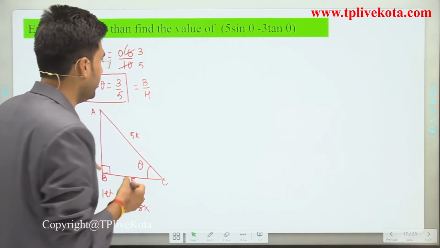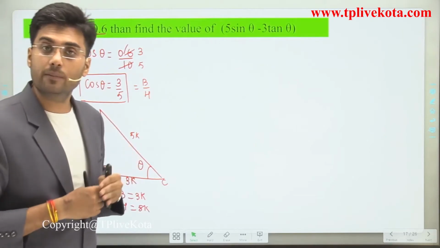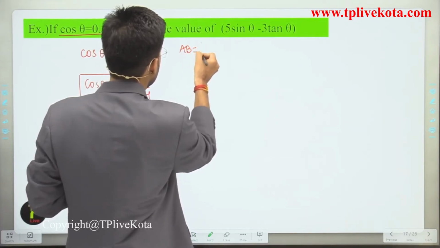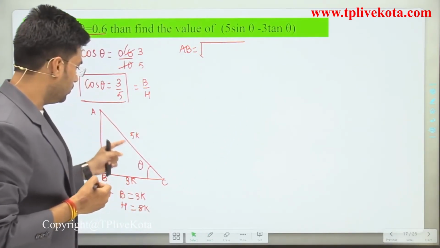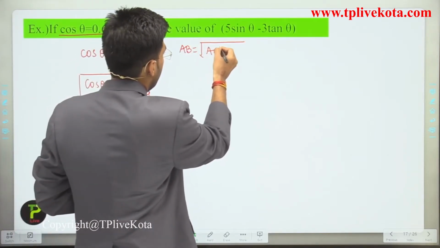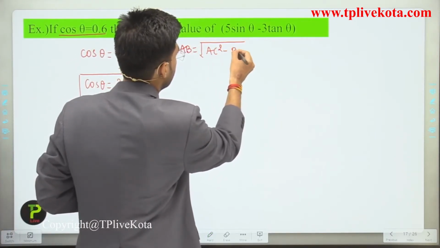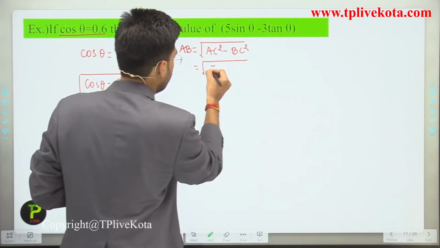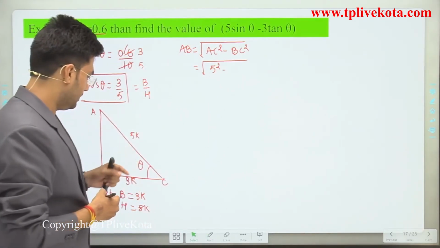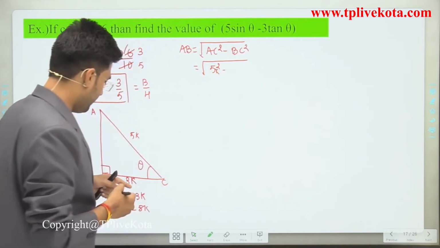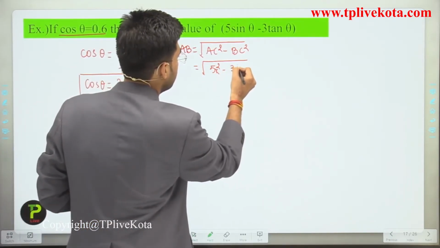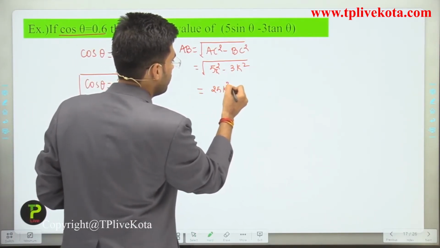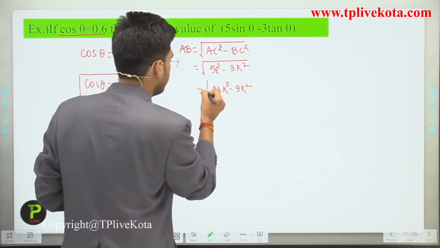Now we can calculate the value of the perpendicular by using the Pythagoras theorem. AB is equal to under root AC square minus BC square. Clear? AC is 5k, so it is 5k square minus 3k square, which is 25k square minus 9k square.